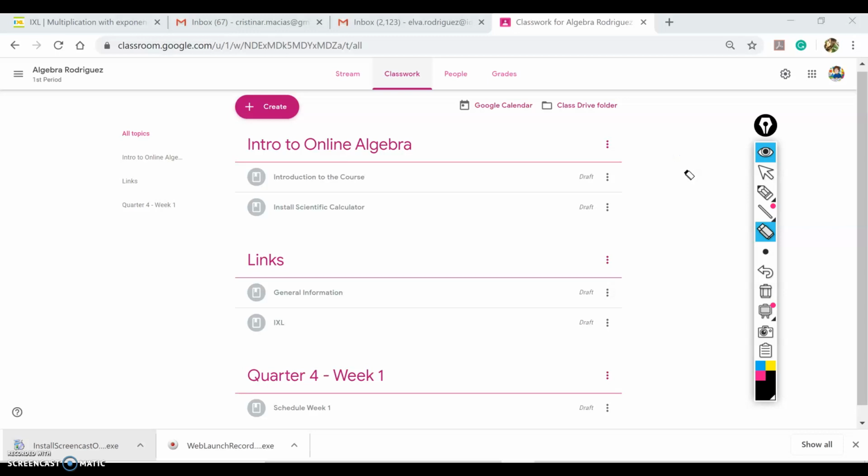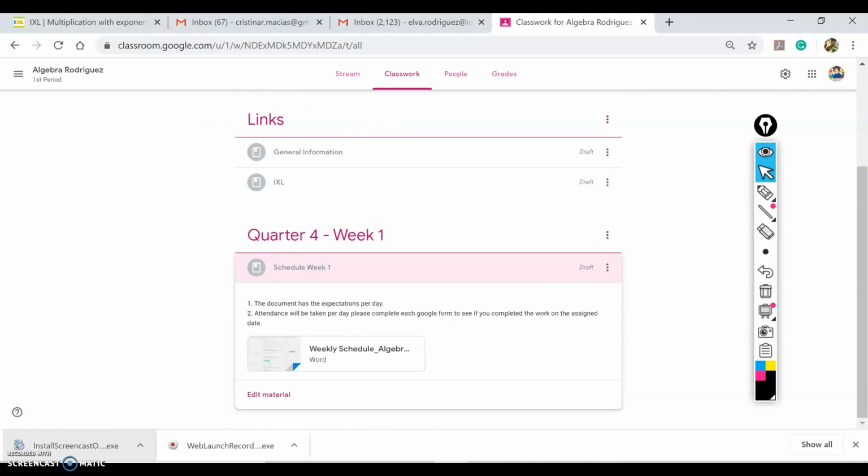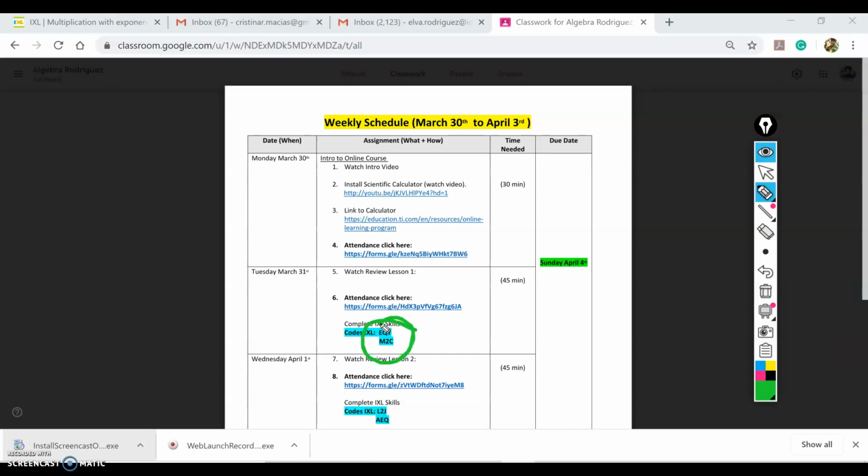You have your scientific calculator already and you are ready to start with the work for today. If you go here to the weekly schedule, I don't know why I cannot open it. Oh, there you go. The weekly schedule is going to tell you the skills that you need to complete for this week. The two skills I will do are these two right here. I'm going to write the codes over here on the top just for me to remember where I need to go, because I have them open on the Excel, like I have recommended skills for you. If you see them there, then these are the two that you need to complete. If you're not sure, just type in the name of the skill, type in the code, and you should be able to see it.